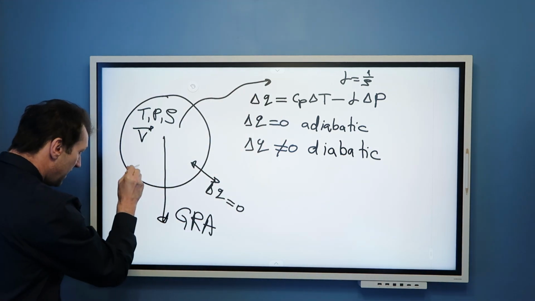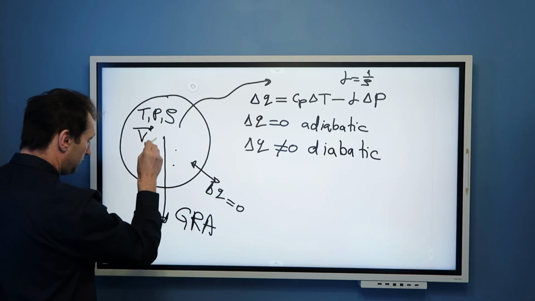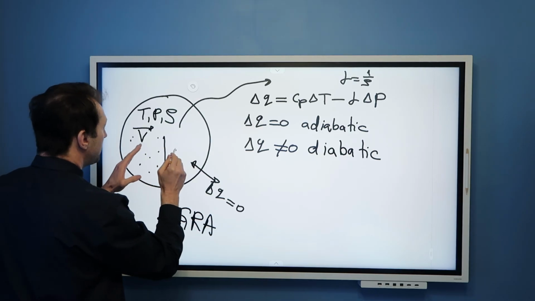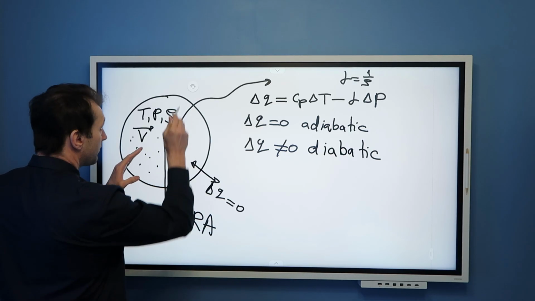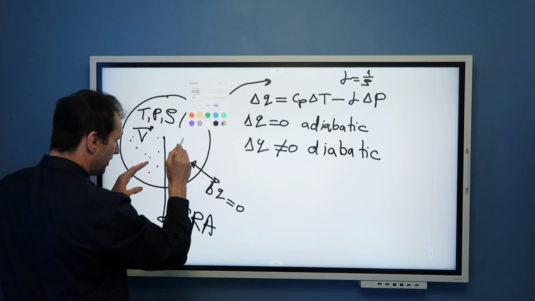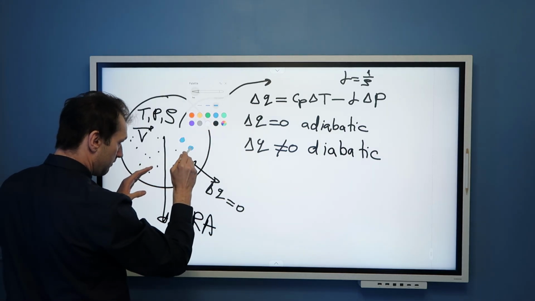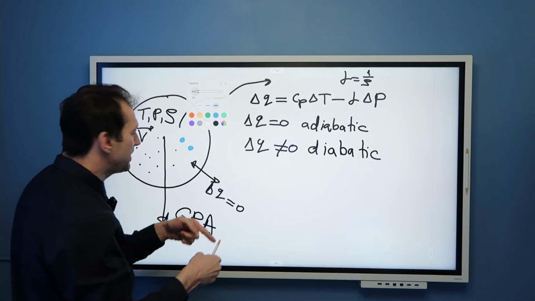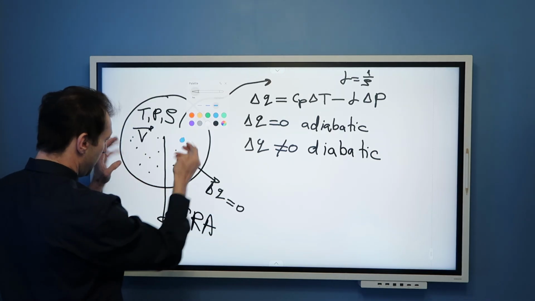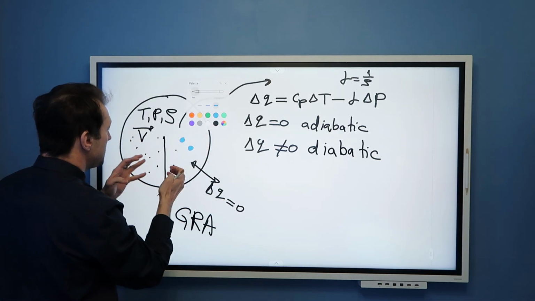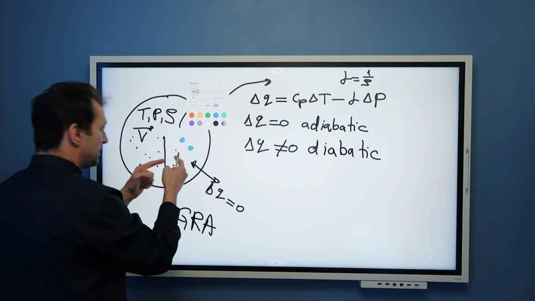So, if we have water vapor, and this water vapor condenses, forming liquid water, then there will be an amount of heat released, and that heat came from within. It did not cross the boundary.